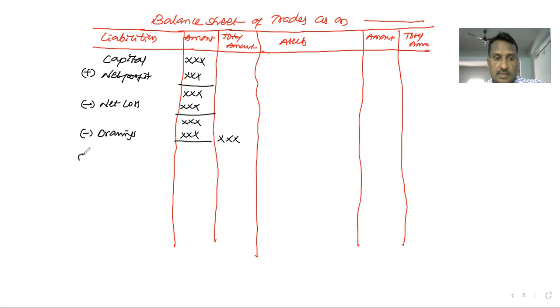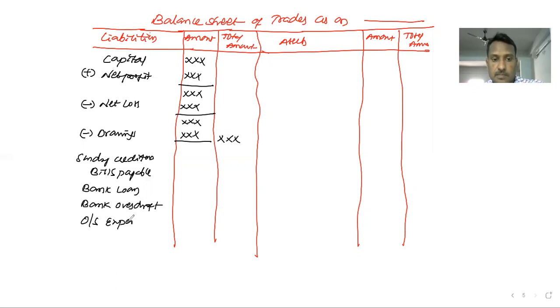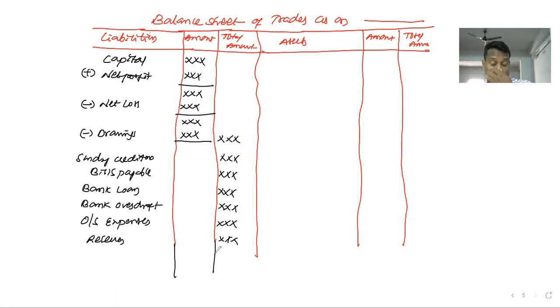Now other liabilities: sundry creditors, bills payable, bank loan, bank overdraft, outstanding expenses. These are other liabilities of the business. Then reserves. So these are the common, regular liabilities of the business.